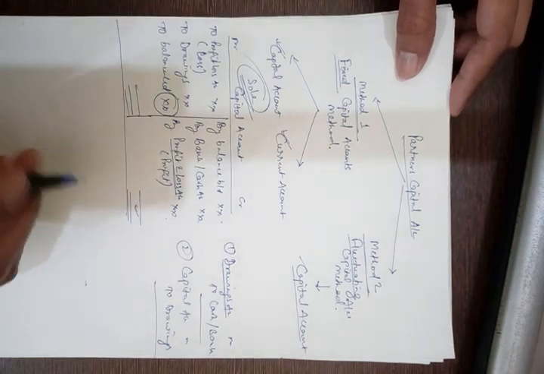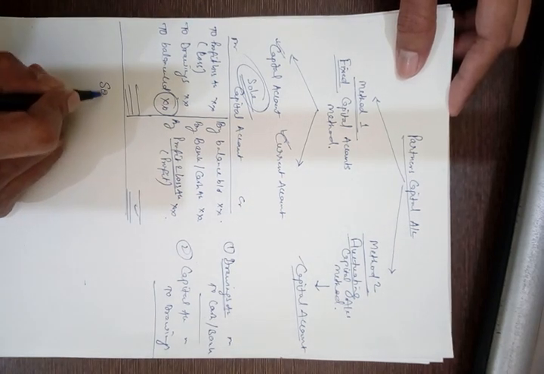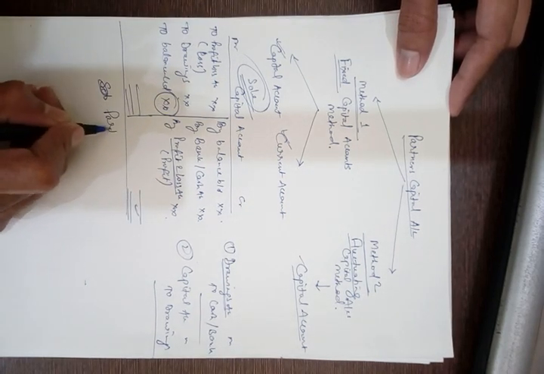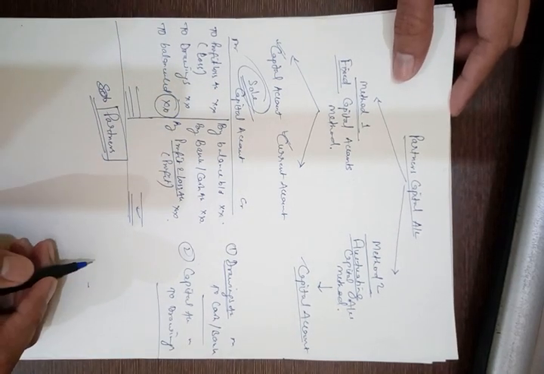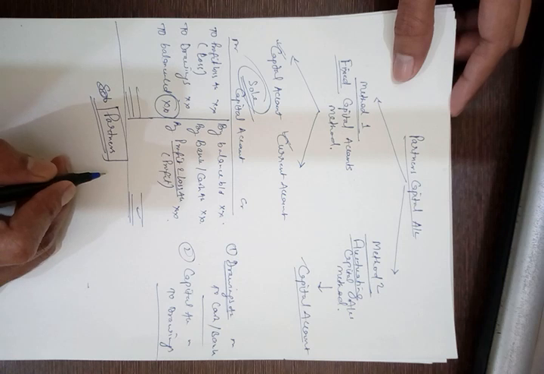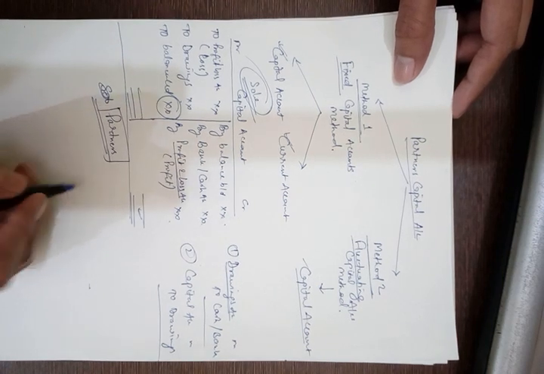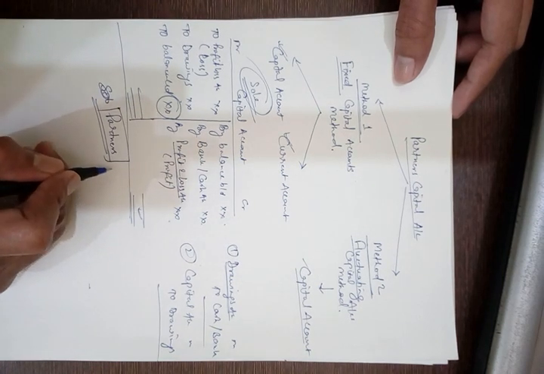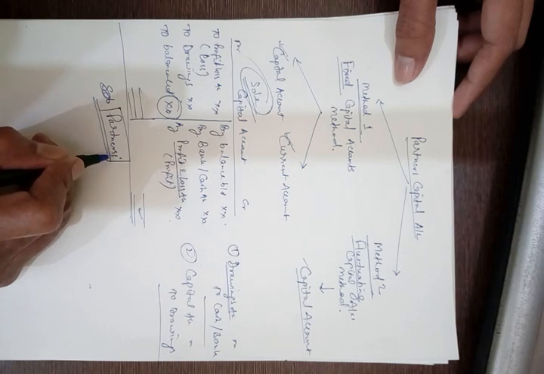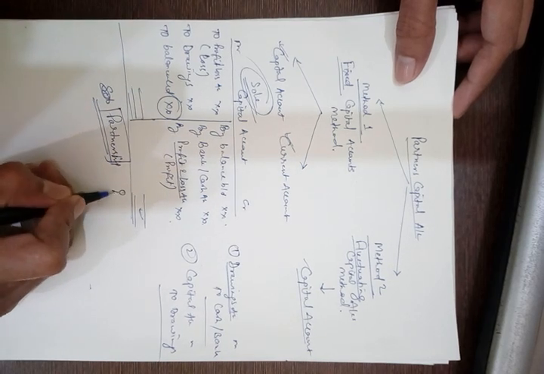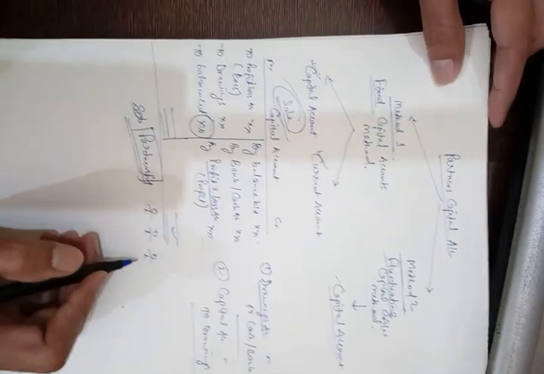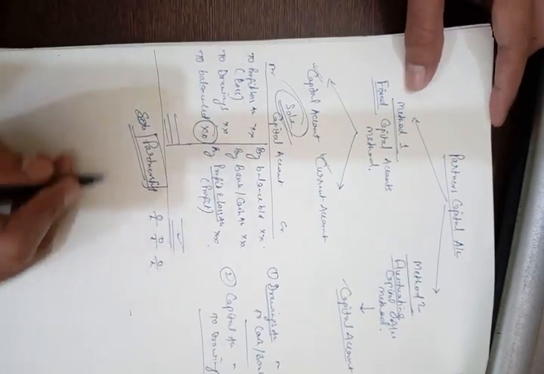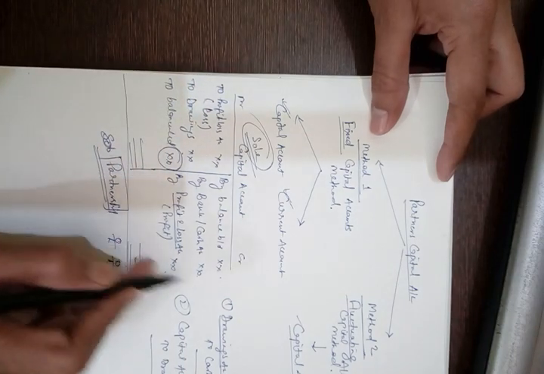But in case of partnership, as we know, there are two or more partners. So suppose a partnership firm has three partners, then in partnership accounting we have to prepare capital accounts.